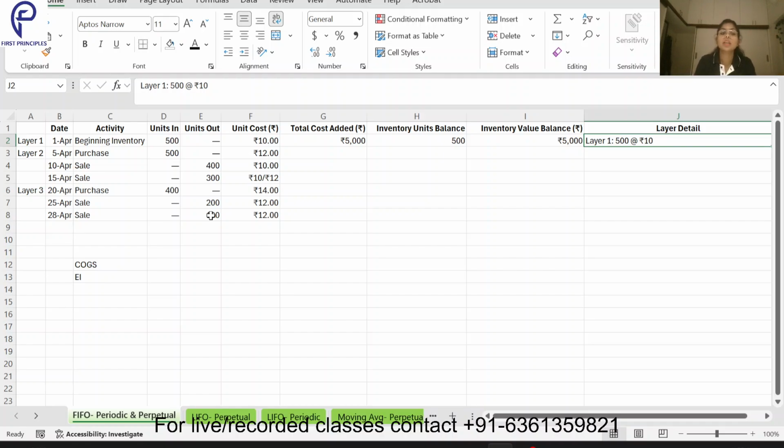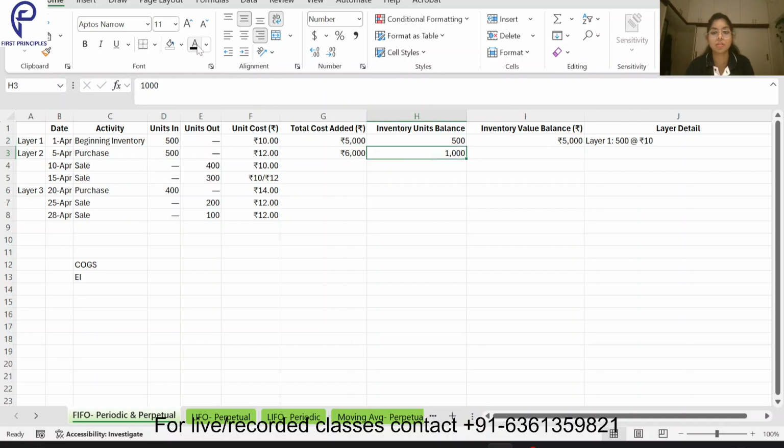This way I have written down layer 1, layer 2, layer 3. Whenever a new layer is being added, that means whenever a purchase has been made. Now coming to the purchases. Purchases means a new layer has been added, so that becomes layer 2. We have bought 500 units at the cost of 12 each. So the total cost will be 500 into 12, that will become 6,000. This 500 was initially there, we've bought 500 more, so the inventory units balance becomes 1,000.